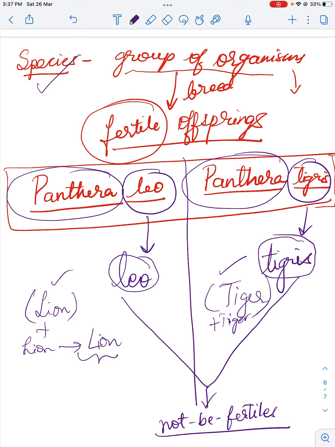And this lion will grow up to be an adult and mate with another lion to form a young one of its own kind. So they are producing fertile young ones, but if a lion and a tiger mate, they produce young ones which may not be fertile. I have written S here, apologies for that. It is fertile.